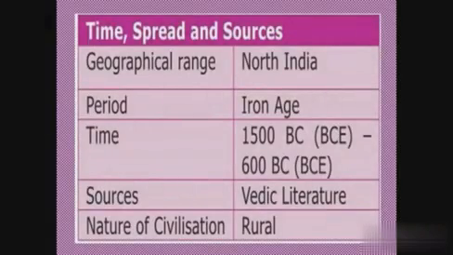Time, spread and sources. Geographical range is North India. The period is called the Iron Age because the tools are made with iron. Time is from 1500 BC to 600 BC. Sources are Vedic literature, which are written records. Nature of civilization is rural.